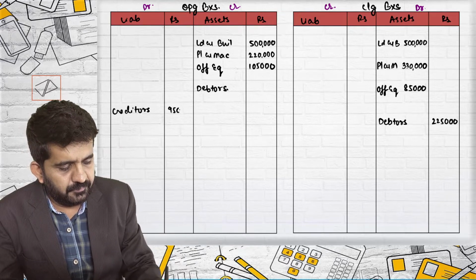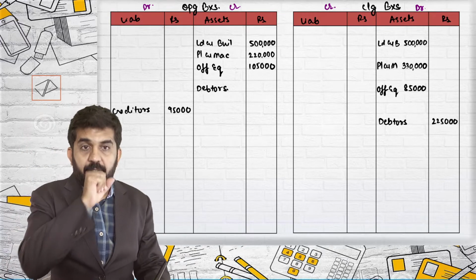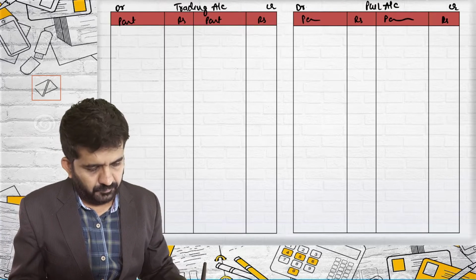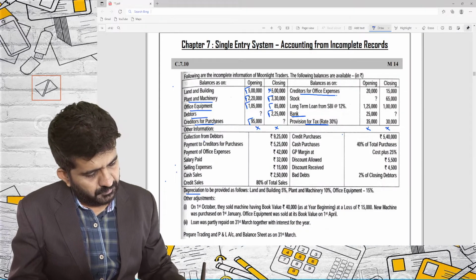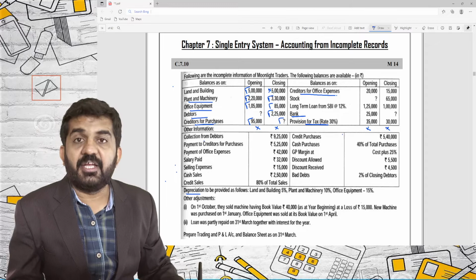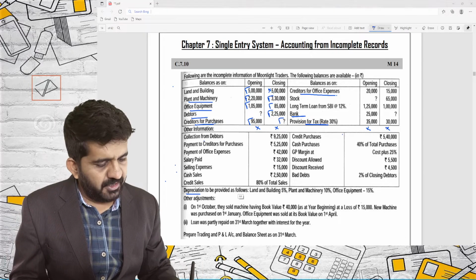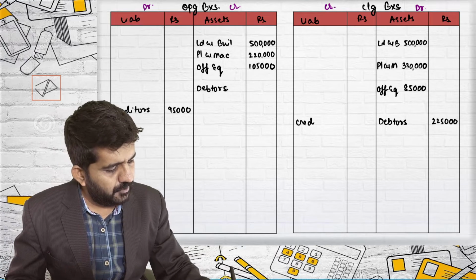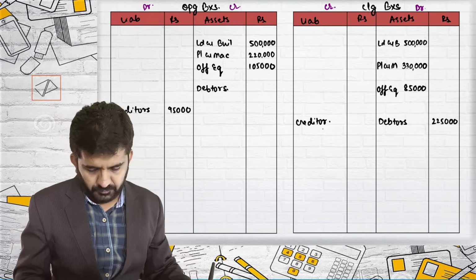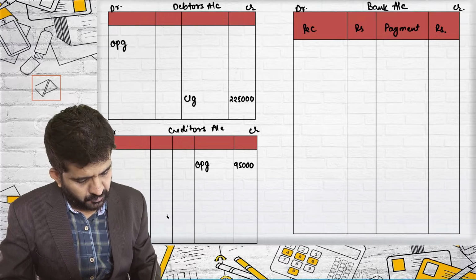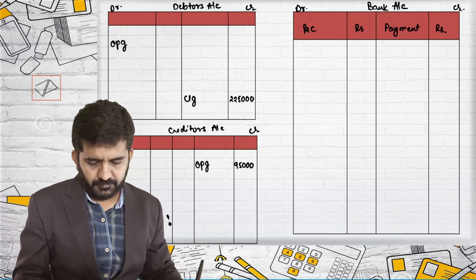Creditors 95,000 in the opening balance sheet. Closing balance, I'll be just writing it down as it is, question mark. I'll not be writing down the figure. Creditors, we don't know. Creditors account closing balance, we don't know. This is a question mark for us.